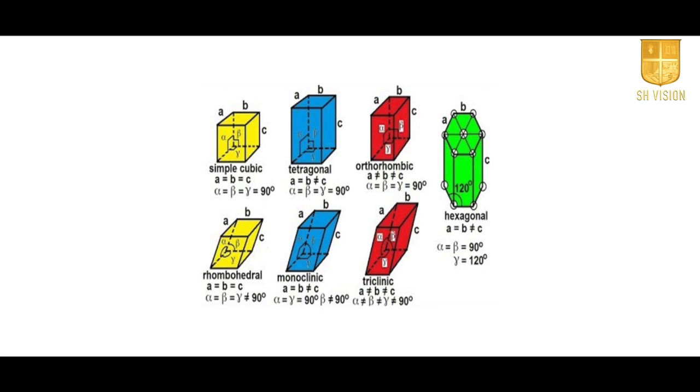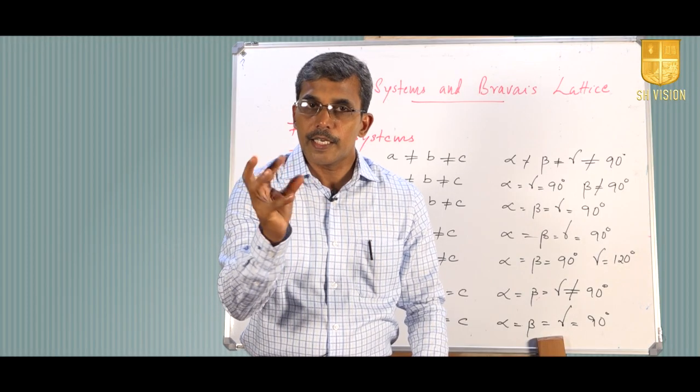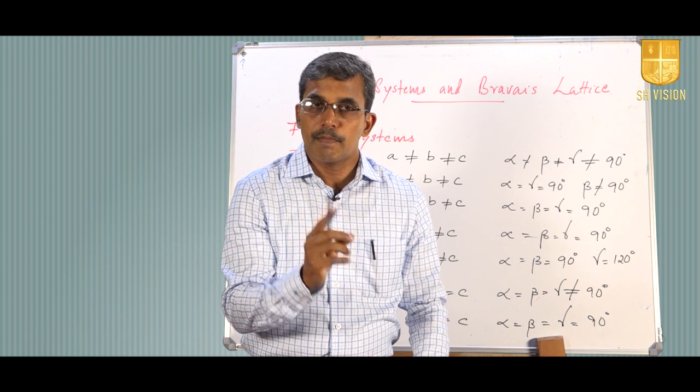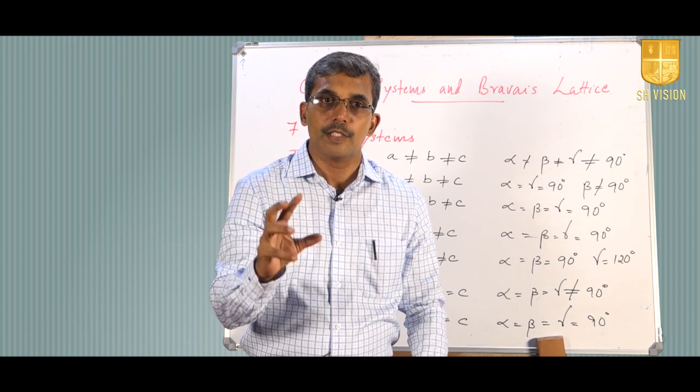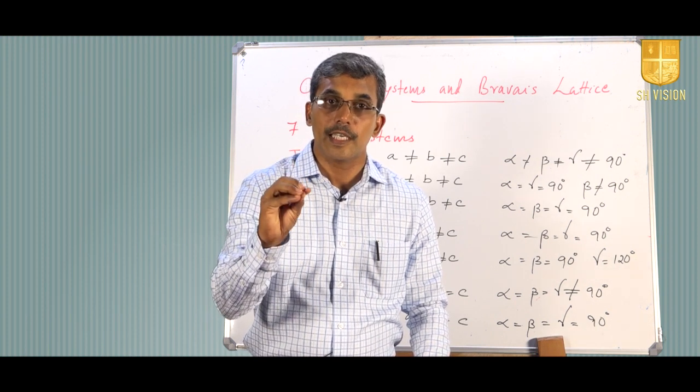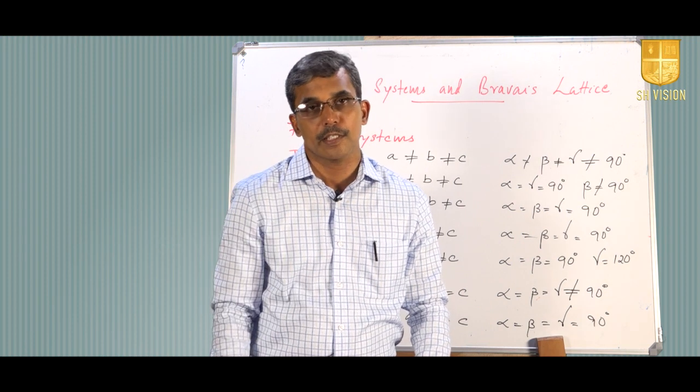When we consider all possible values of a, b, c and alpha, beta and gamma, all the patterns will not be stackable. When we define a unit cell with the help of alpha, beta, gamma and a, b, c, we will get different shapes, but the requirement is that this unit cell shape should be stackable in 3-dimensional space.